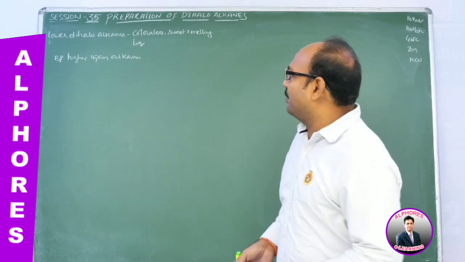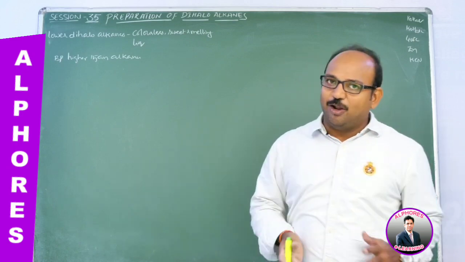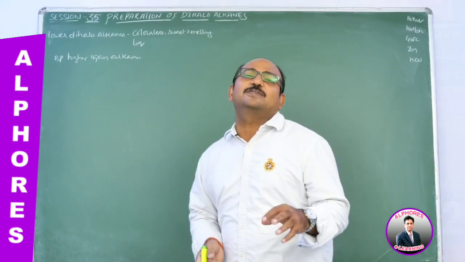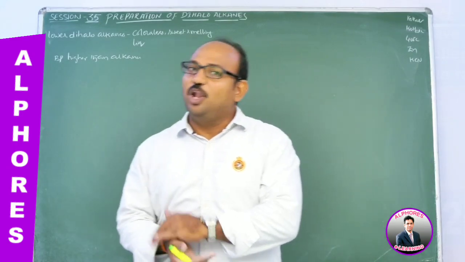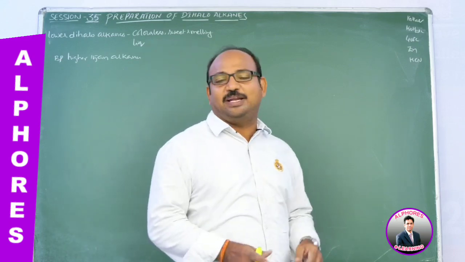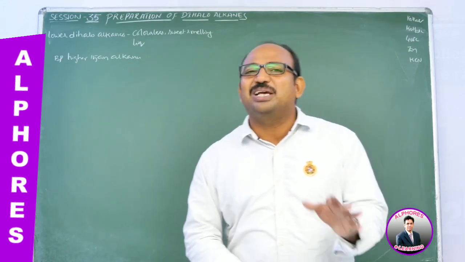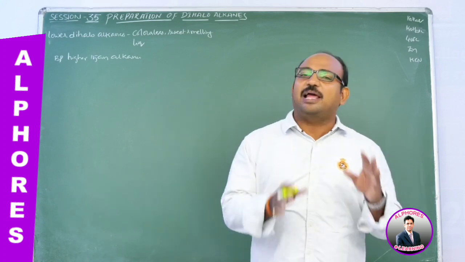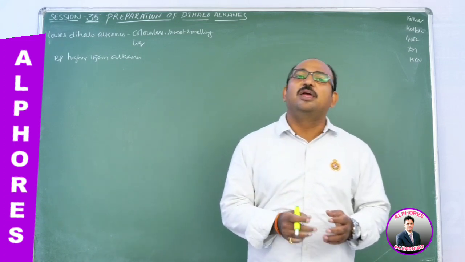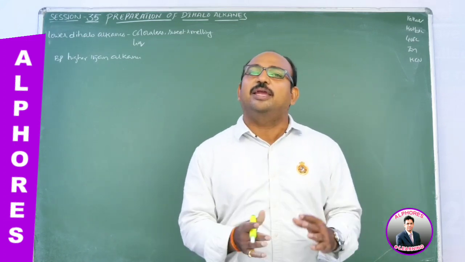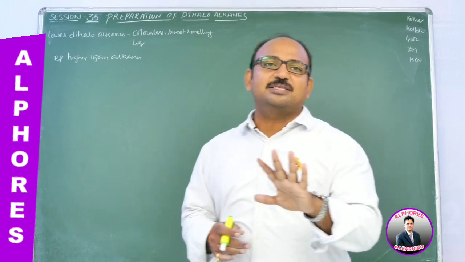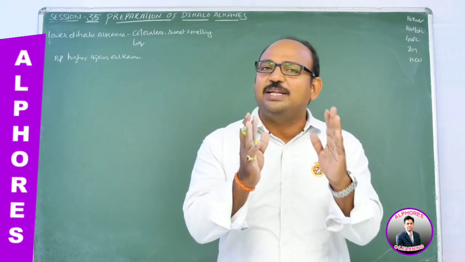When you come to physical properties, lower dihaloalkanes are colorless, sweet-smelling liquids. Lower dihaloalkanes, whether geminal or vicinal, are isomeric, so they have similar properties. That's why lower dihaloalkanes are colorless liquids with a sweet smell.